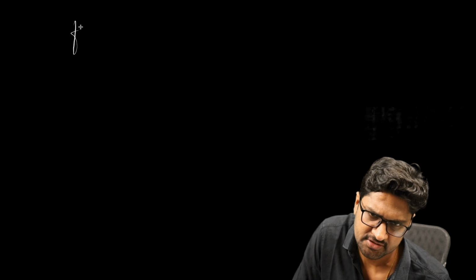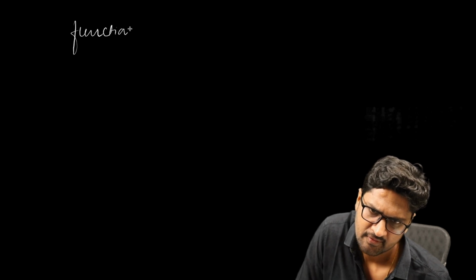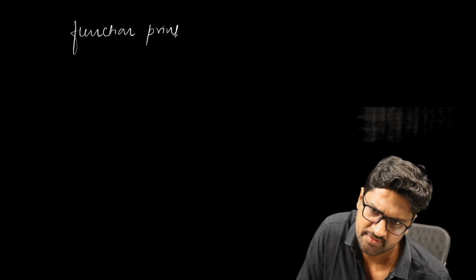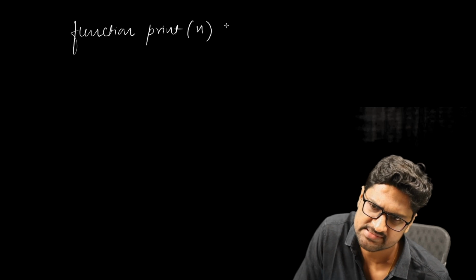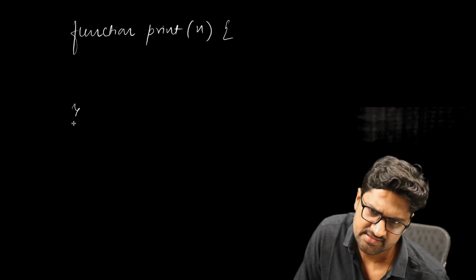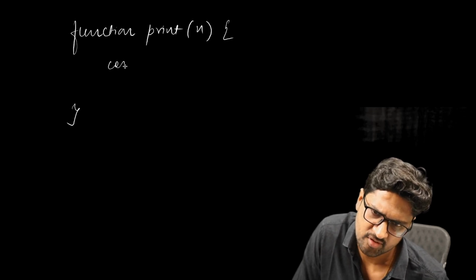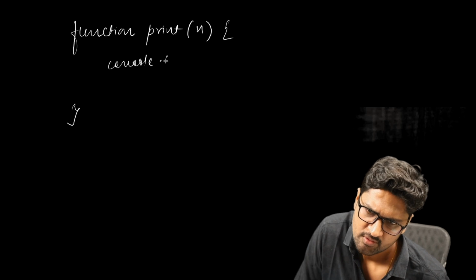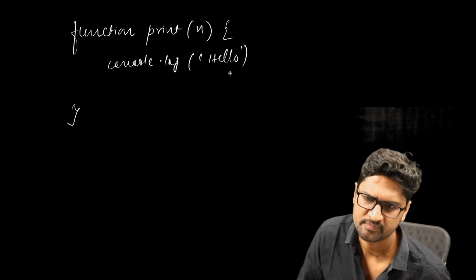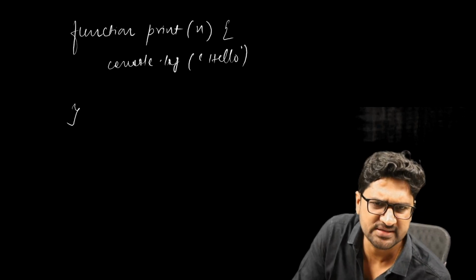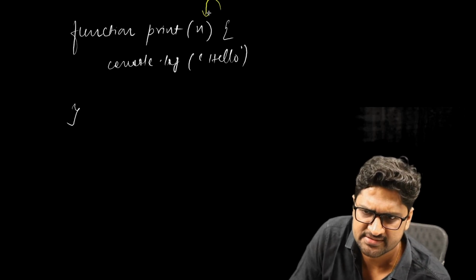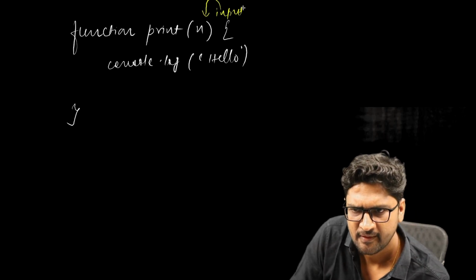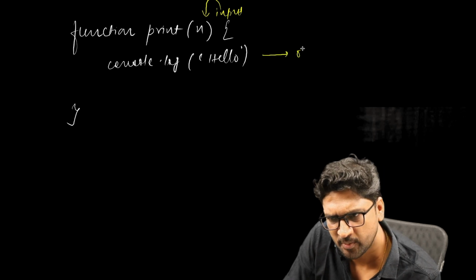Let's say that I have written a code like this: function print, and I take an input called n, and inside this I print something, console dot log, and then I say hello. Now if you see here, what is the input size? This is the input size. What is the operation? This is my operation that I am doing.